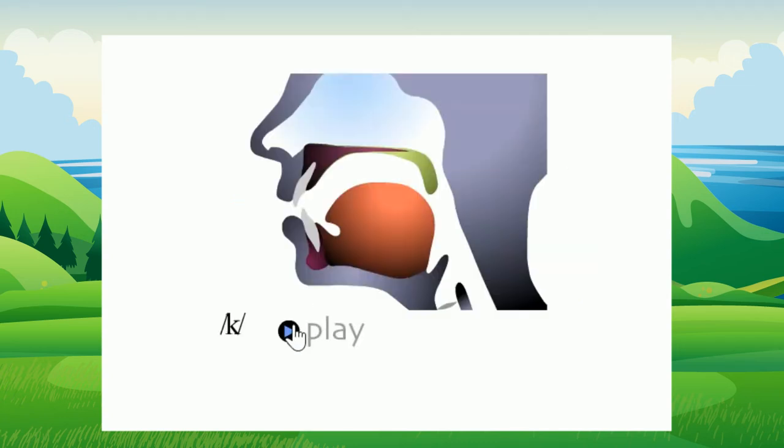The sound K is unvoiced, meaning your vocal cords don't vibrate when producing the sound. Your tongue also sits at the bottom of your mouth when pronouncing the sound K. Arrow 1 points to the vocal cords, and arrow 2 points to the tongue.